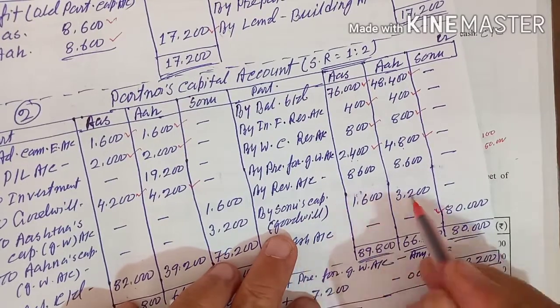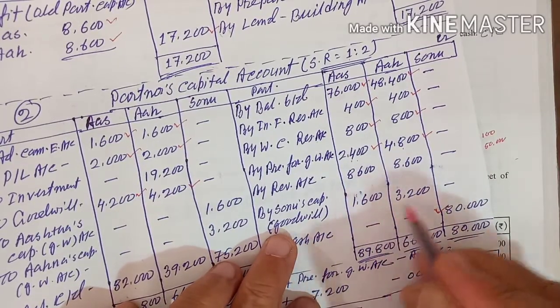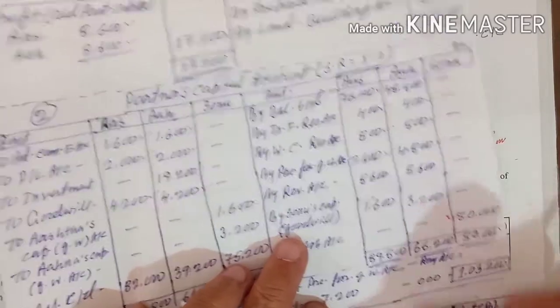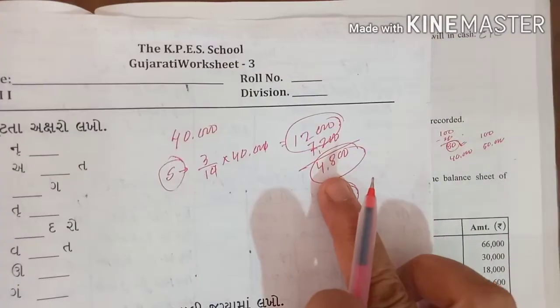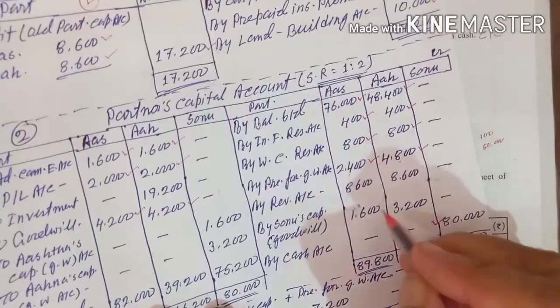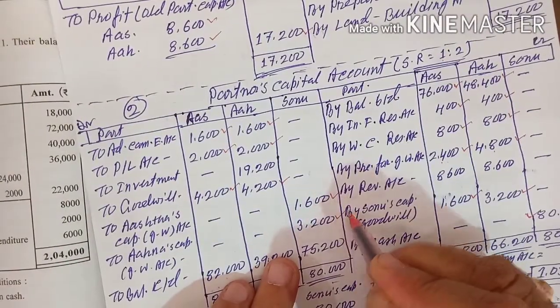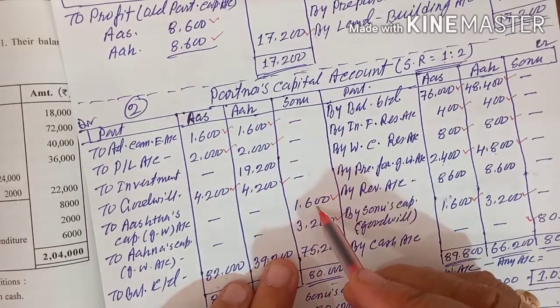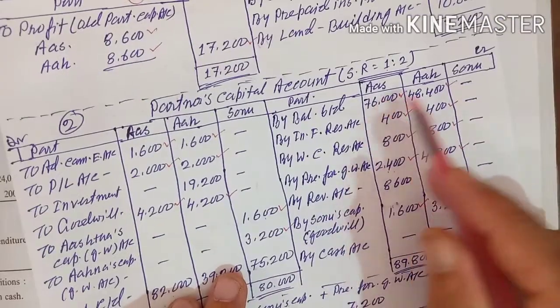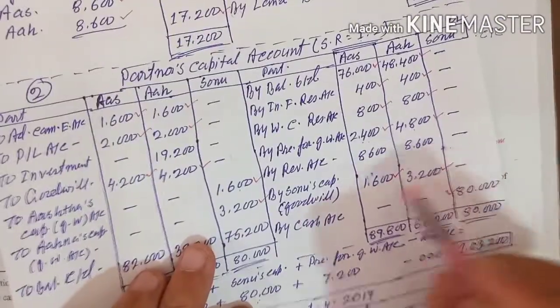See, the old partners' capital accounts are credited 1,600 and 3,200; if you add, you get 4,800. So Sonu's capital account is debited, and Astha's and Ahana's capital accounts are credited.